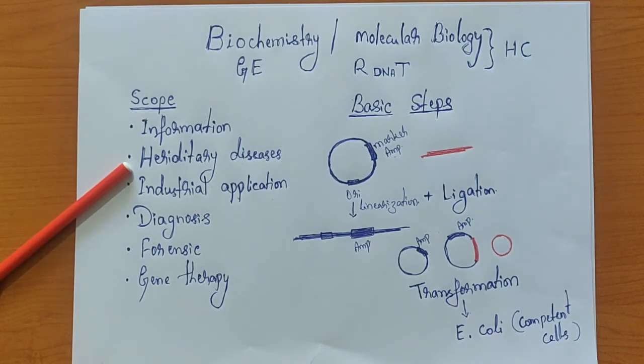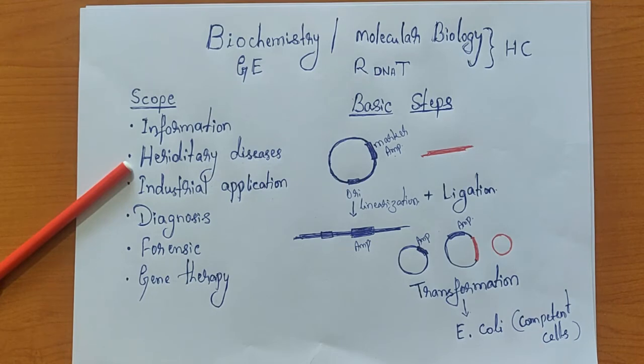Just to give an example, in most biochemistry textbooks we describe a hereditary disease called sickle cell anemia. In sickle cell anemia, a mutation happens at the gene level. Because of the mutation, we always get a product which has less function. Am I right? That is a hereditary disease. So one example is sickle cell anemia.